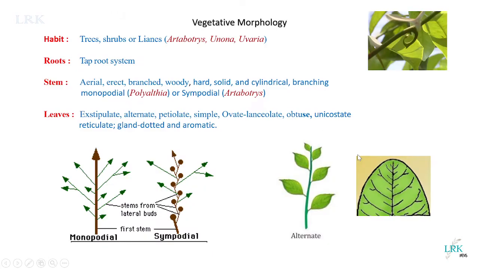Now we will see the habitat, etc. The first one is vegetative morphology. In vegetative morphology, habitat: all these plants are mesophytes. You may be well aware of mesophytes. The habitat denotes where they live. The mesophytes are those plants which get ample sunlight and water. So these plants are mesophytes.